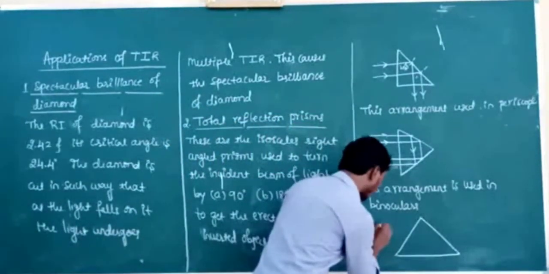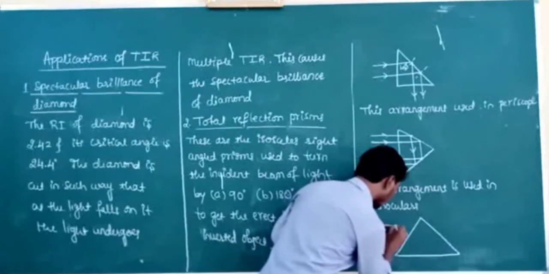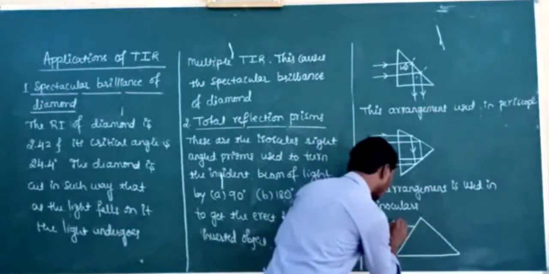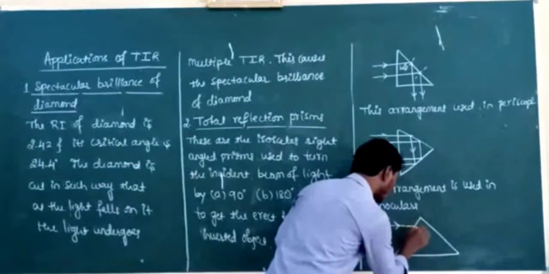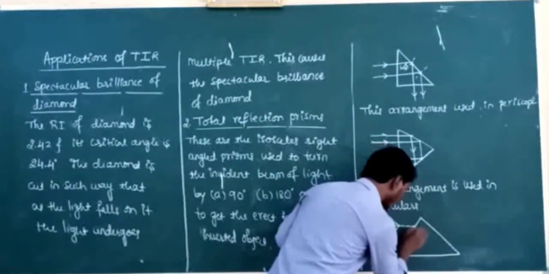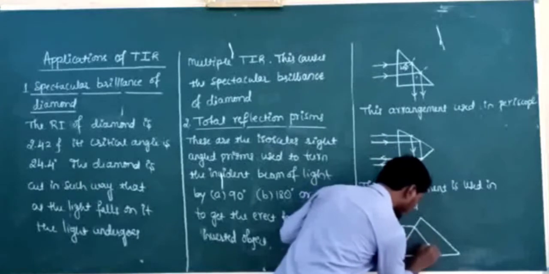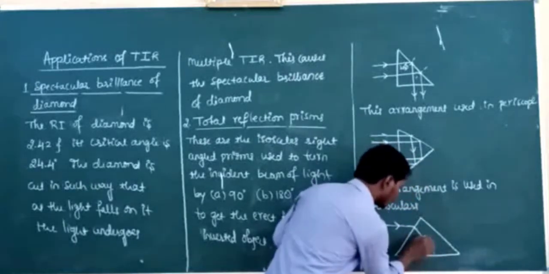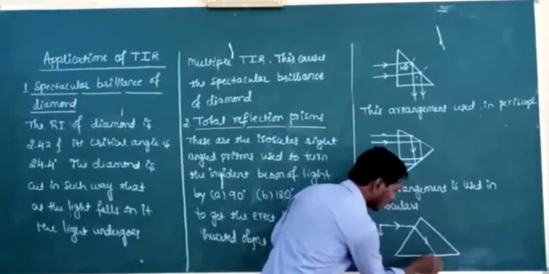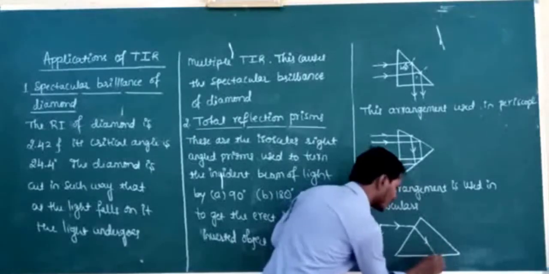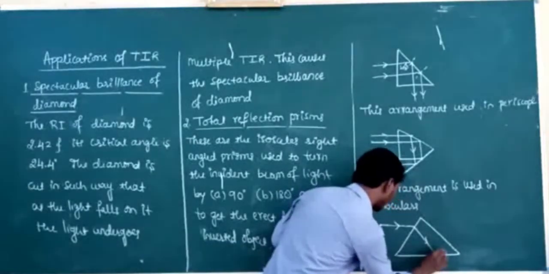Then the ray coming from the base falls on the surface. The light undergoes refraction, and as it falls on this surface now, the angle of incidence is greater than critical angle. The light undergoes total internal reflection.